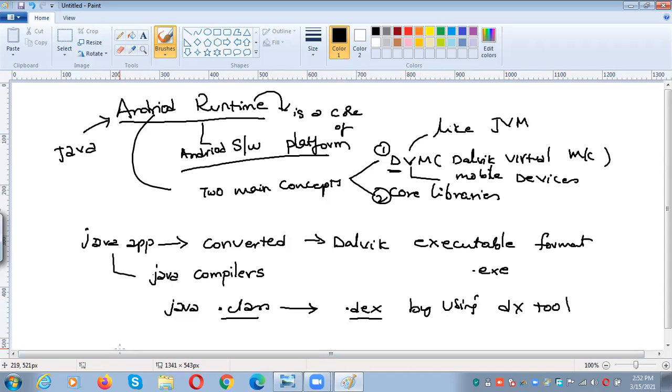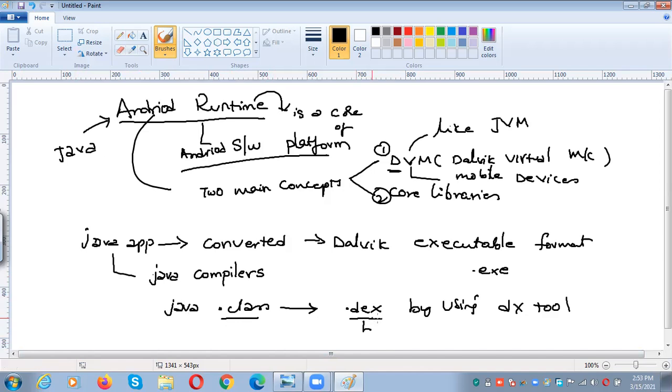In Java we have Java bytecode. Likewise, the Dalvik virtual machine consists of a platform independent bytecode. Just like Java bytecode, the DVM has its own bytecode. A Java .class file consists of Java bytecode.